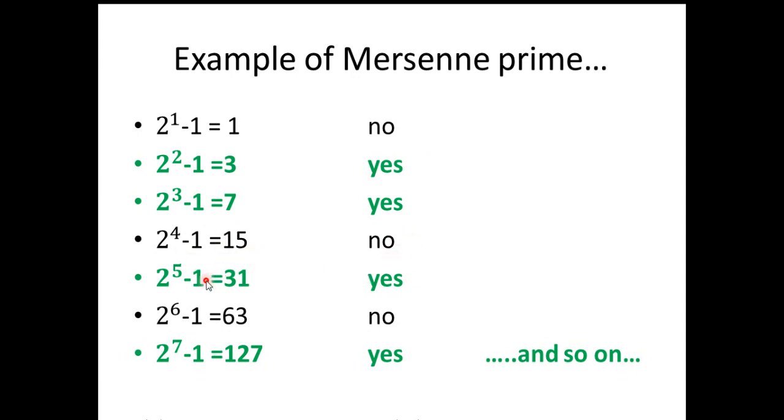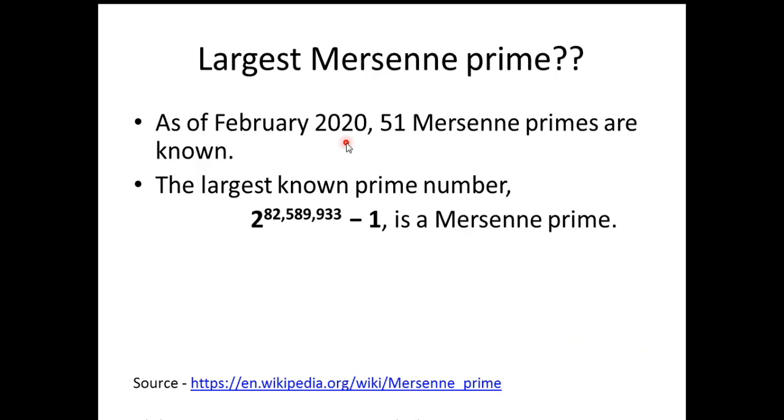2 to the power 5 minus 1 is 31, which is a prime number. Yes, it's a Mersenne prime. 2 to the power 6 minus 1 is 63, it's not a prime. 2 to the power 7 minus 1 is 127. Yes, it's a Mersenne prime. So we can find whether a number is a Mersenne prime or not. What is the largest Mersenne prime? As of February 2020, 51 Mersenne primes are known, and this is the largest known Mersenne prime.